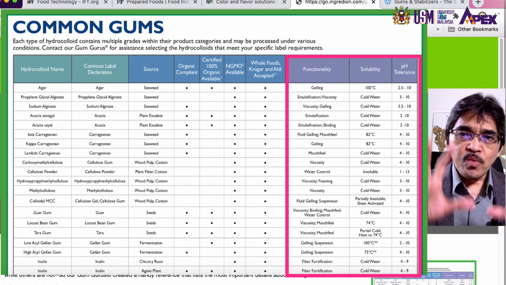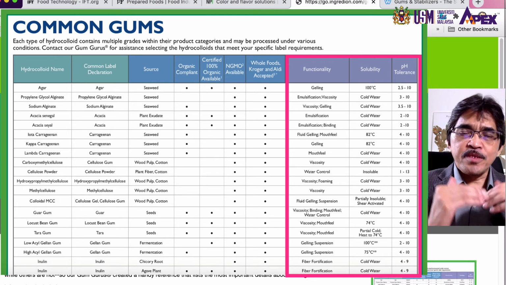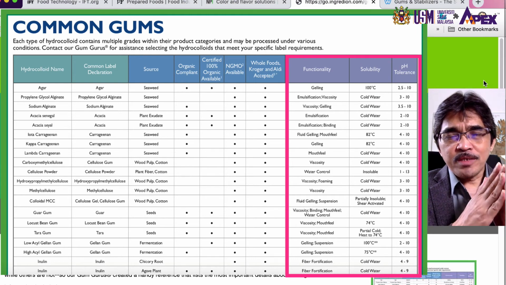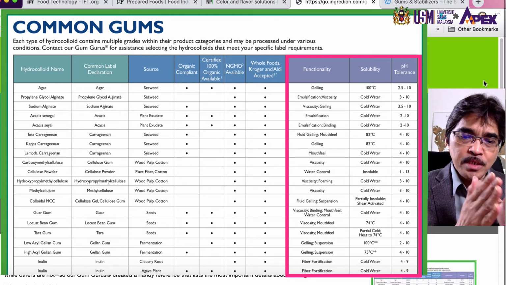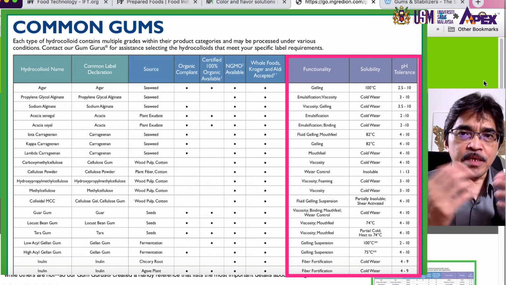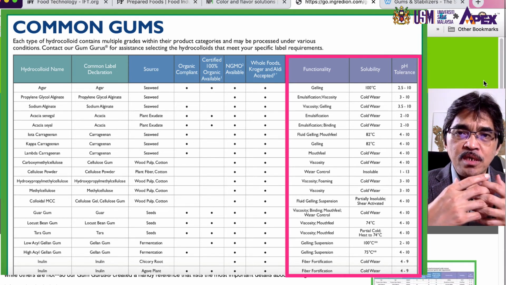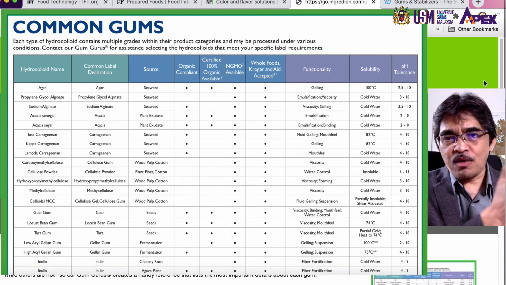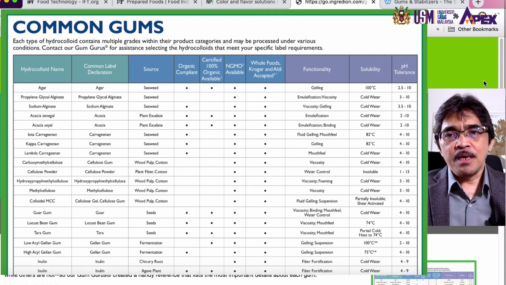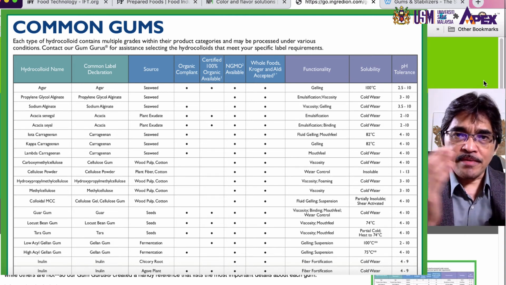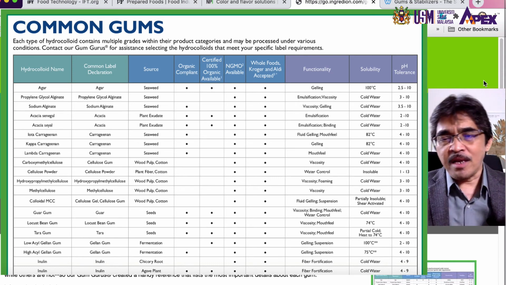You need to know the different properties as well as the pH tolerance. Some hydrocolloids, for example xanthan gum, have a wide pH tolerance, meaning they retain viscosity. It won't break down or lose viscosity at low pH, even at a higher pH. But some gums are not very stable at extreme pH, acidic or alkaline.